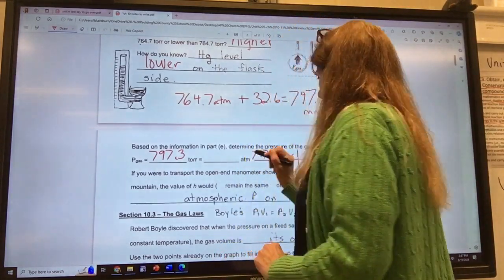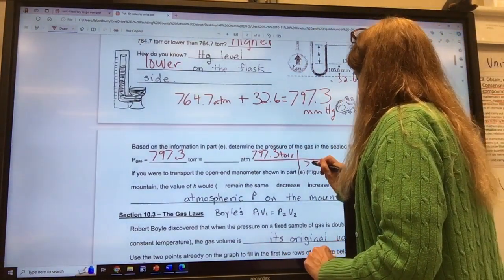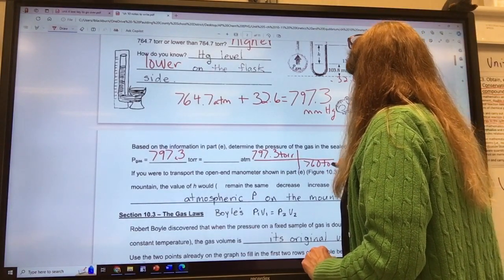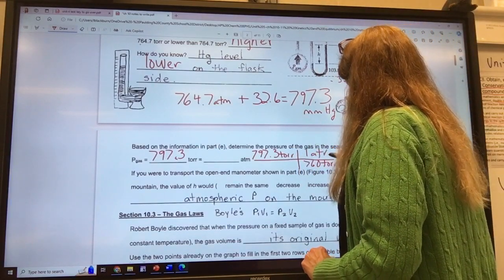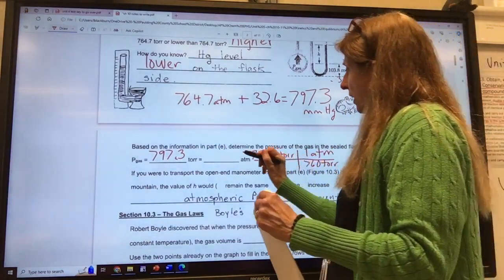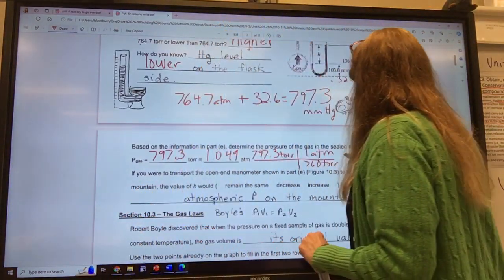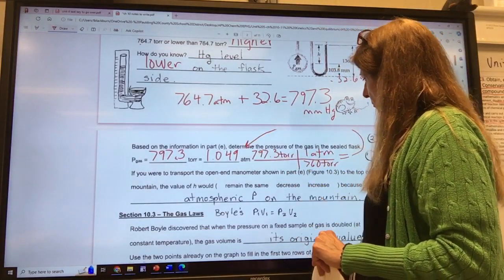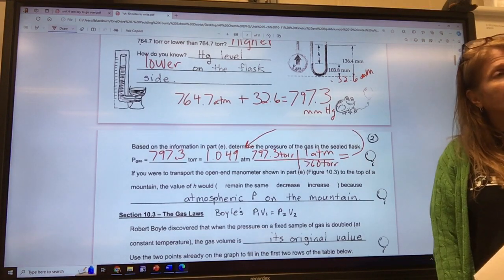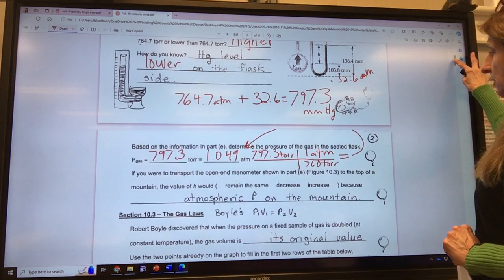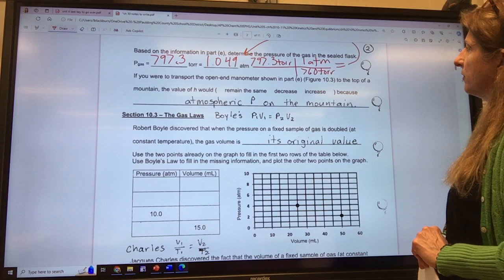What do we write in the denominator? 760 torr equals how many atmospheres? 1. Multiply what's on top, divide what's on bottom, and you get 1.049 atmospheres. That's not bad math. Remember doing math like this when you did gas laws in honors? I made you convert some torr and some millimeters of mercury and stuff.